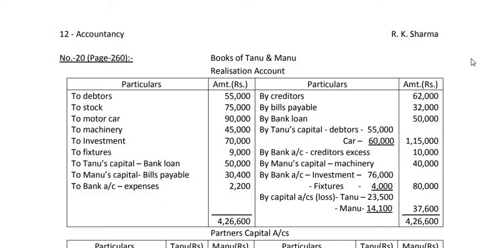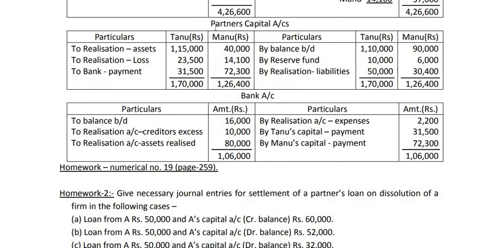So I have prepared the three accounts. Number 1 is realization account, books of Tanu and Manu, realization account. Then number 2 is partners' capital account with 2 columns, Tanu and Manu, this side, and then bank account. Now first of all we have to write the partners' capital balances as by balance b/d. So by balance b/d it is 1,10,000 and 90,000. These are given in your book.